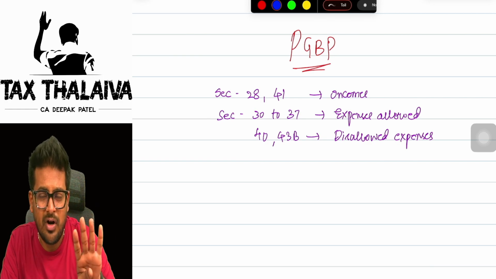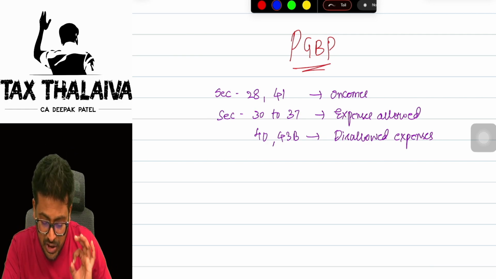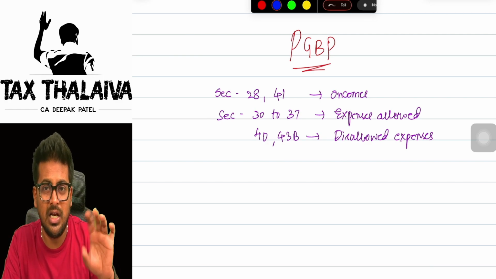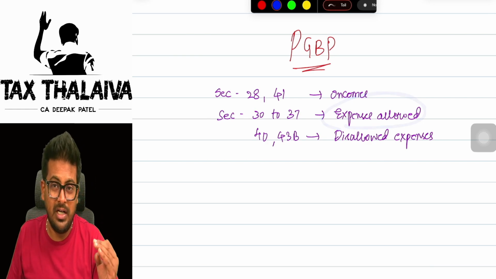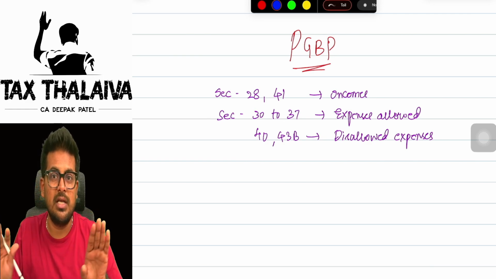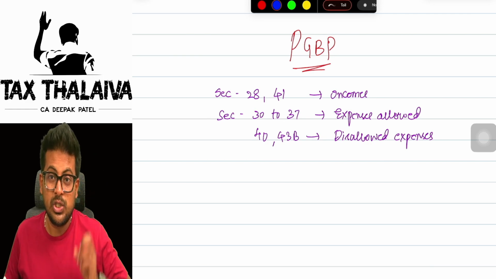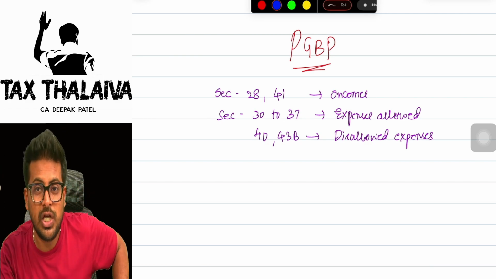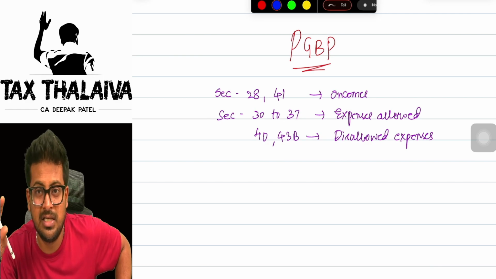Section 28, Section 41 will tell you which are those incomes you have to offer to tax. Section 30 to Section 37 will tell you those expenses which you can claim as deduction. Section 40 to 43B will tell you which are those expenses which are disallowed. You cannot claim those as expenses. Is it clear till now? So let's get into the topic and check what are those incomes, expenses, disallowances, allowances and all.